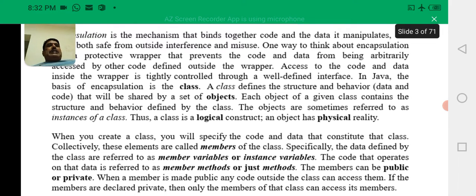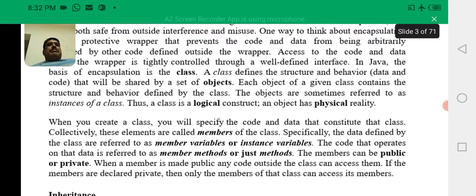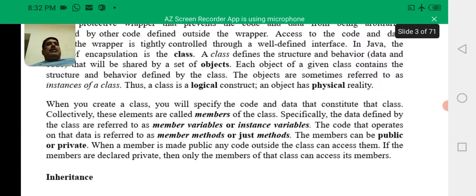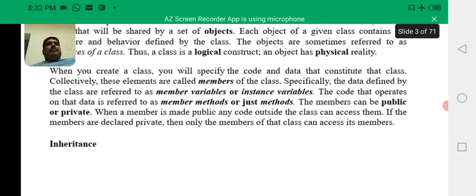When you create a class, you will specify the code and data that constitute that class. These elements are called members of the class. Specifically, the data defined by the class are referred to as member variables or instance variables. They can be defined either private or public.